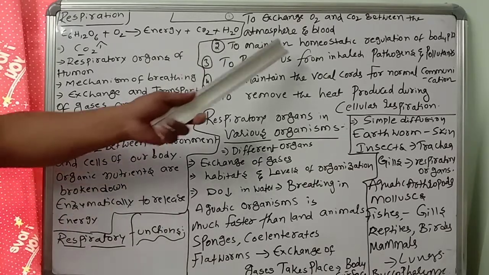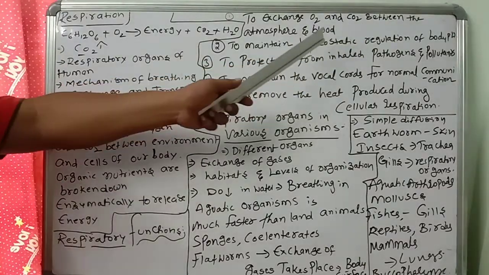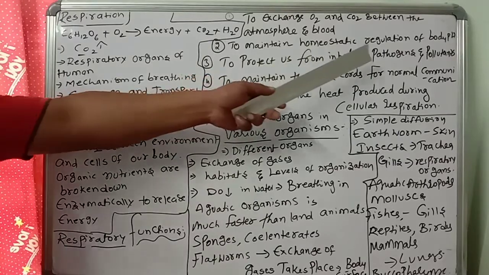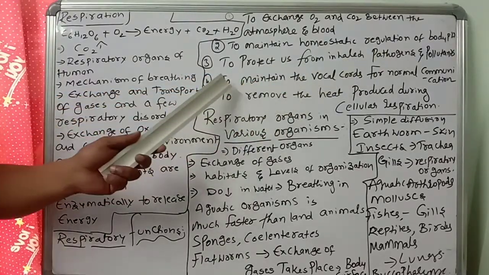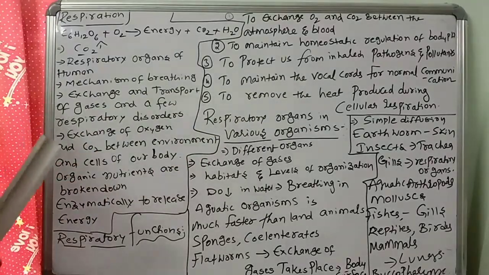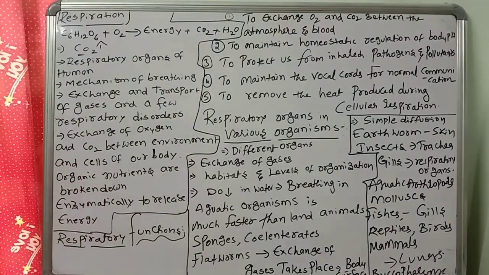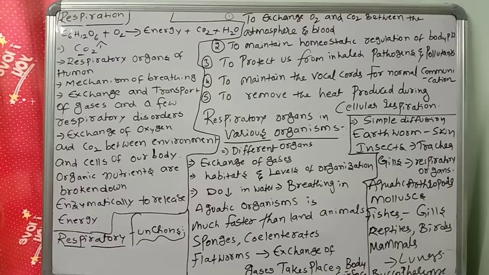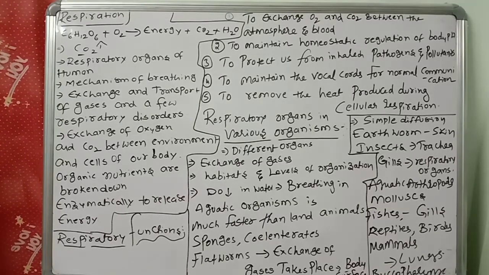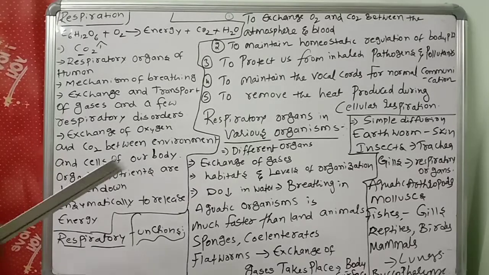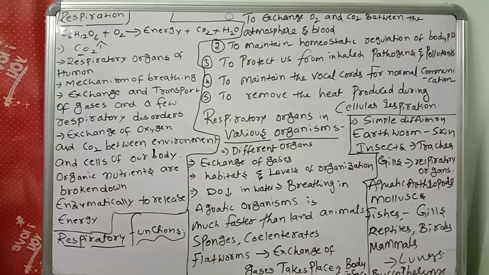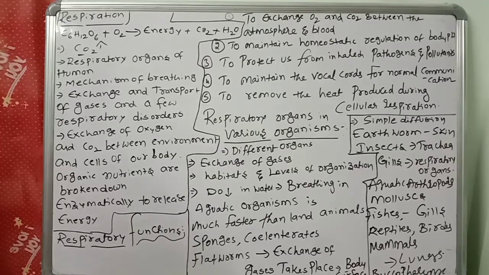So to maintain homeostatic regulation of body pH, respiration is important. Then, to protect us from inhaled pathogens and pollutants, and to maintain the vocal cords for normal communication. To maintain which one? Vocal cords for normal communication. Next, another important one, to remove the heat produced during cellular respiration. We have to remove the heat produced during cellular respiration.